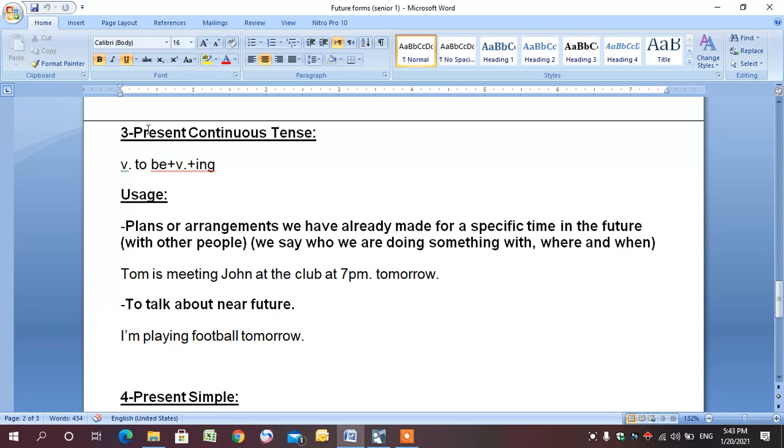Number 2, we use the present continuous tense to talk about the future when we want to talk about near future. So I am playing football tomorrow. It's near future.